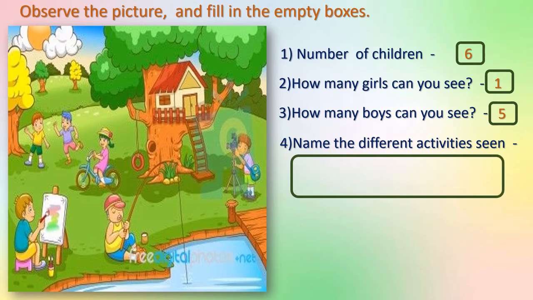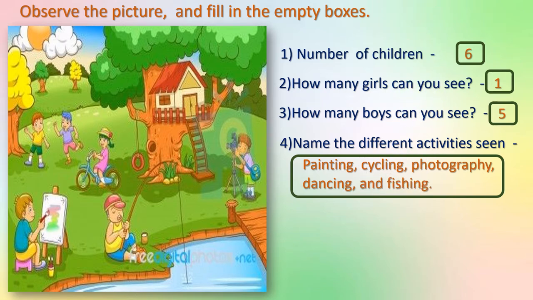Next, name the different activities seen. Yes. This boy is painting. This one is fishing. This girl is cycling. Right? These two are dancing. They are enjoying. And this one is photographing. Okay, same thing we will write here. Different activities: painting, cycling, photography, dancing and fishing. Right?